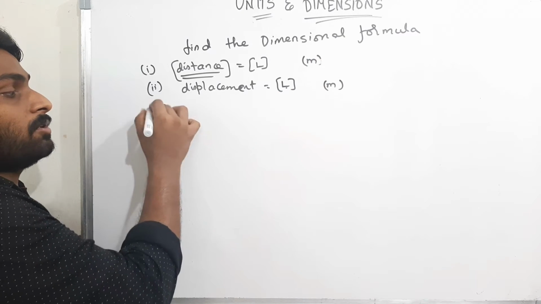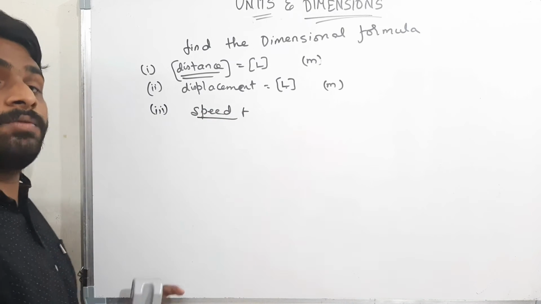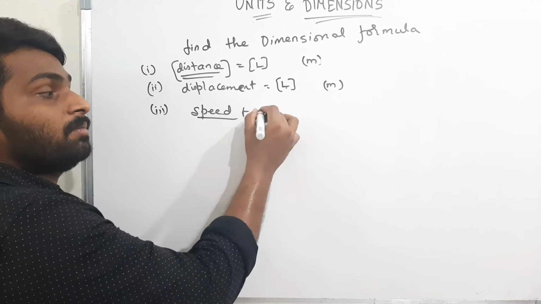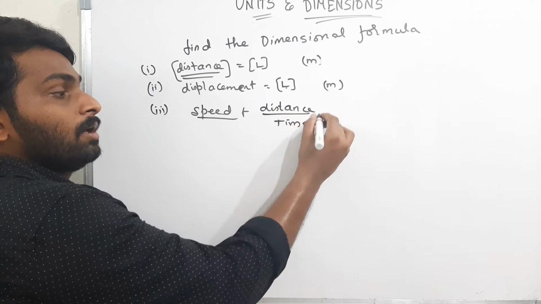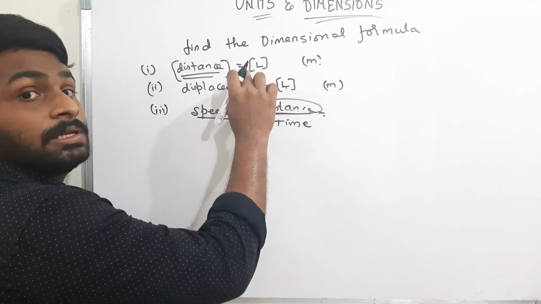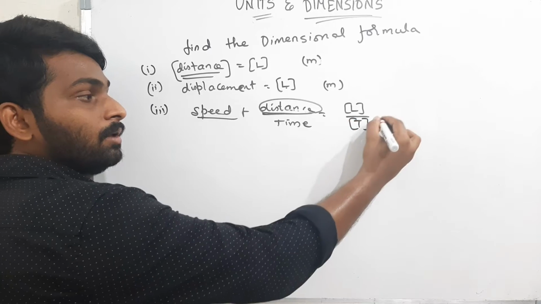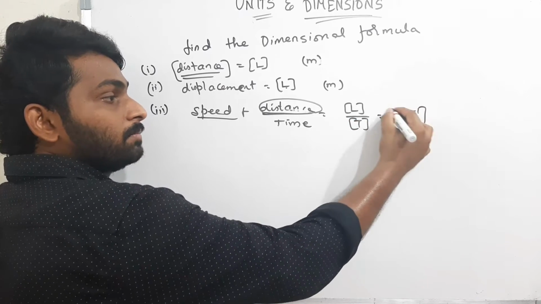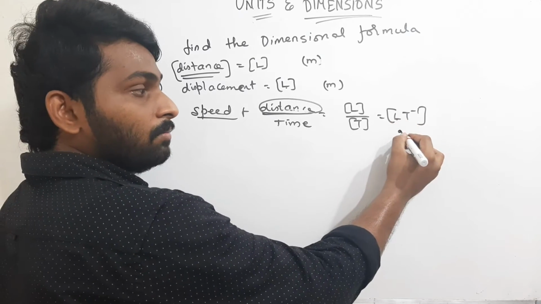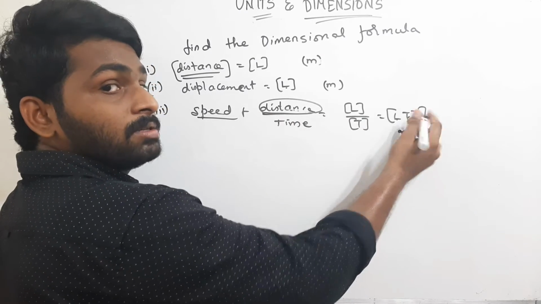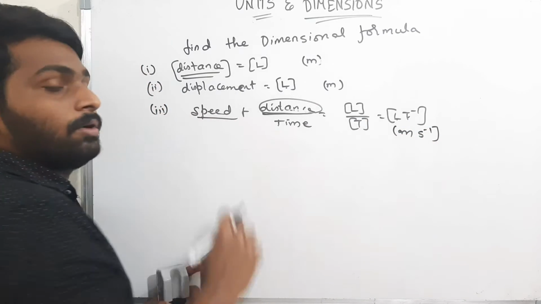Now, you will see another one, speed. What is dimensional formula for the speed? What is the speed formula? Speed is nothing but distance by time. Now, what is the dimensional formula for distance? It is length, that is L, and for time it is capital T. Therefore, it is L t power minus 1. What is the SI unit of speed? What is the SI unit of length? Meter. And what is the SI unit of time? That is nothing but second. Therefore, meter second power minus 1 is the SI unit of speed.